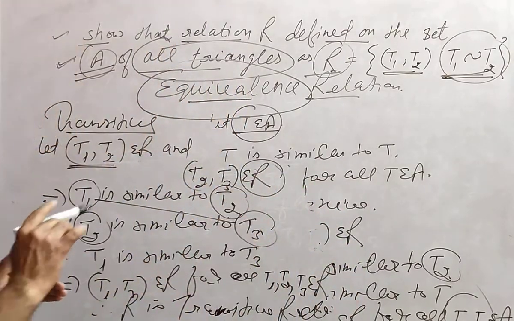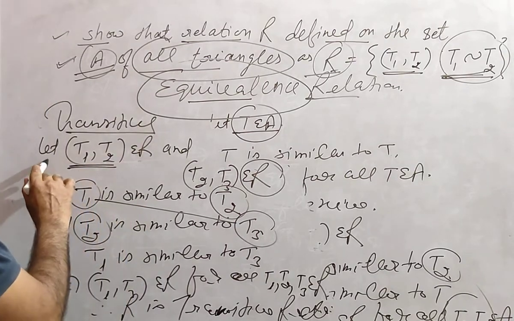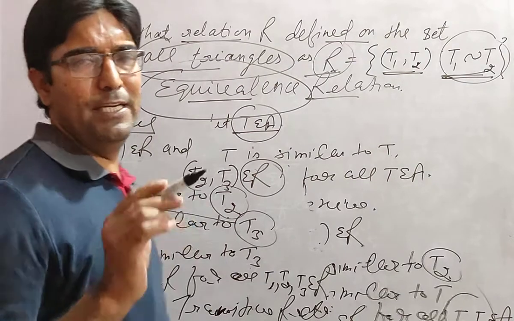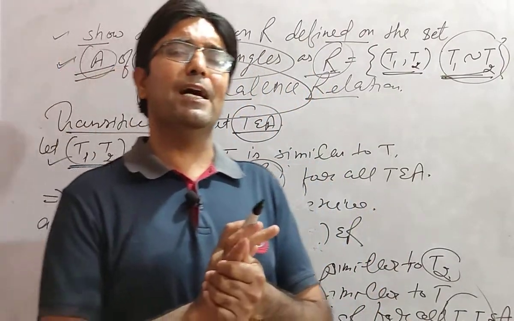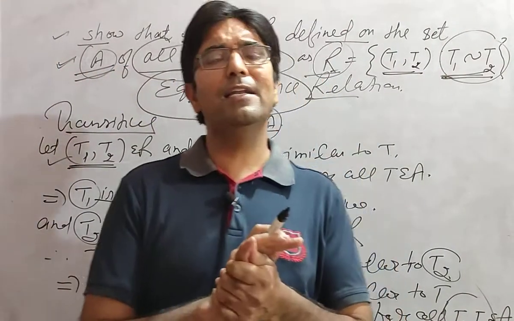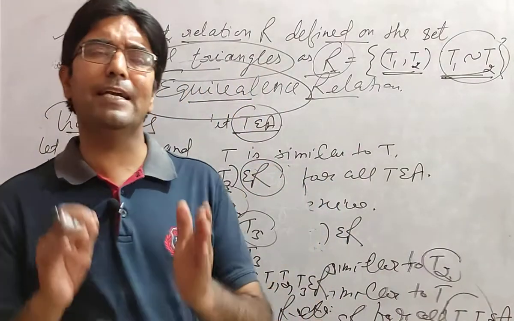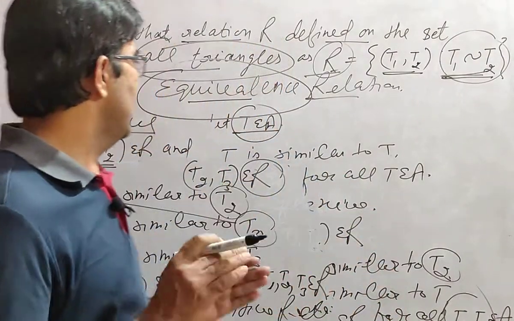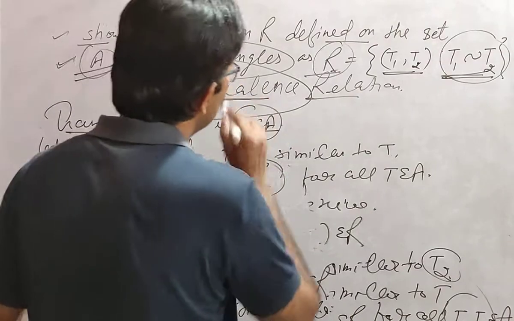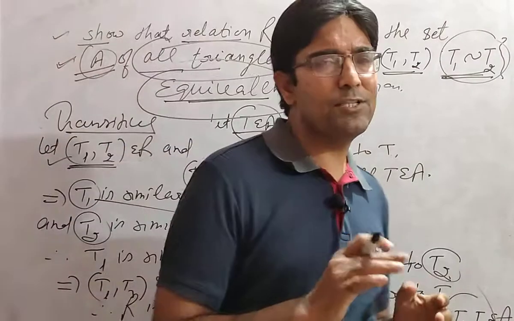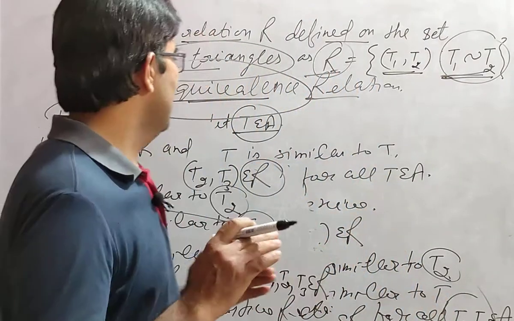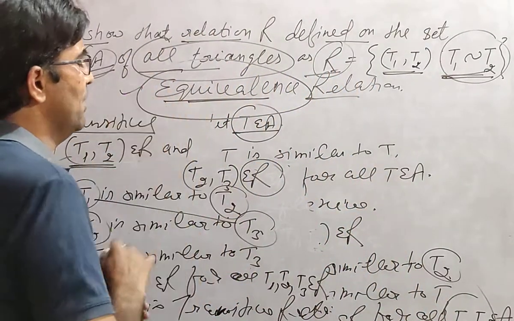And if A is related to B and B is related to C, it implies A is related to C, then it will be called transitive. If a relation is reflexive, symmetric and transitive, then that relation will be an equivalence relation. Okay students, there is a good chance of an equivalence relation question in the exam.